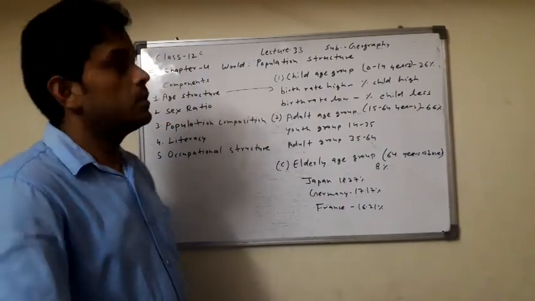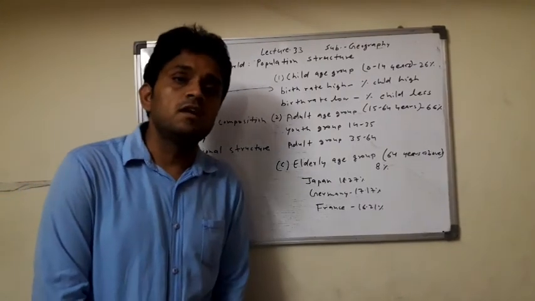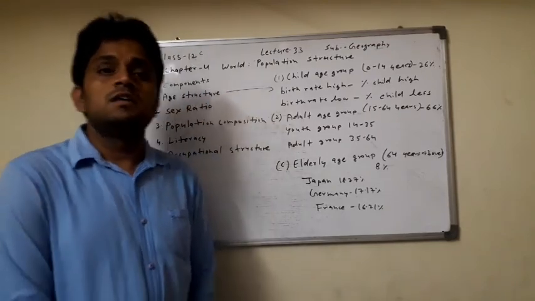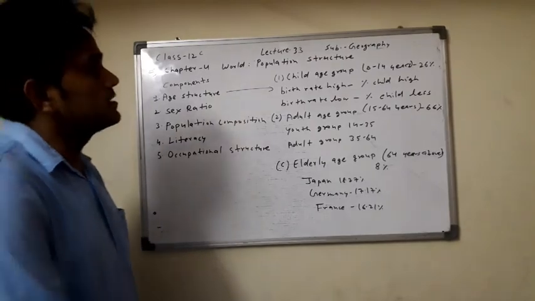Chapter number 4, World Population Structure. What is population structure? Divide the population with their characteristics.